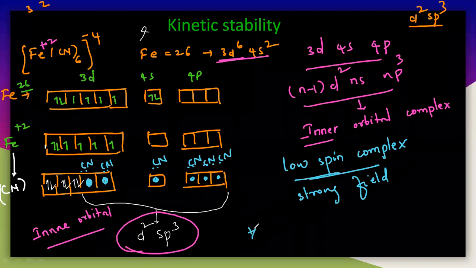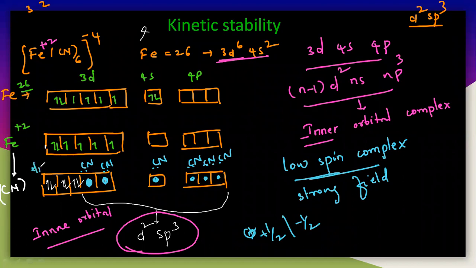It may be plus half. Generally, it is a plus half or minus half. So you can see here the plus half, minus half. There are 6 electrons here. This is a plus half, and that is again minus half. This is plus half, minus half, plus half, minus half.